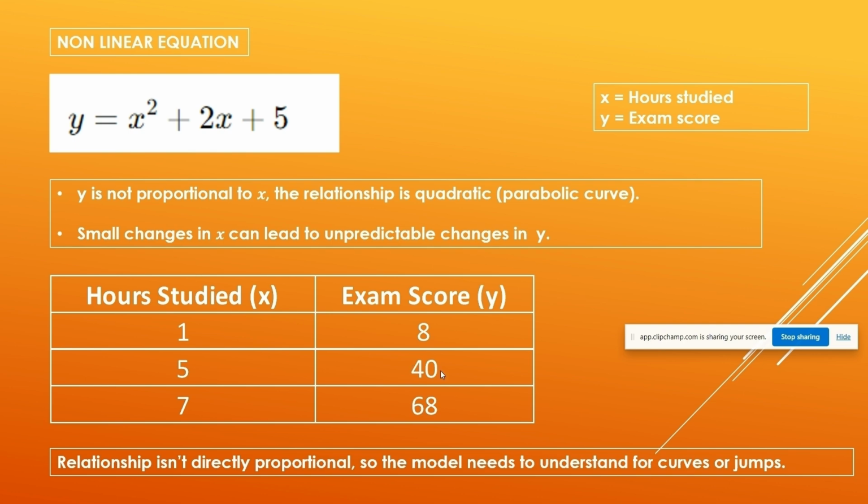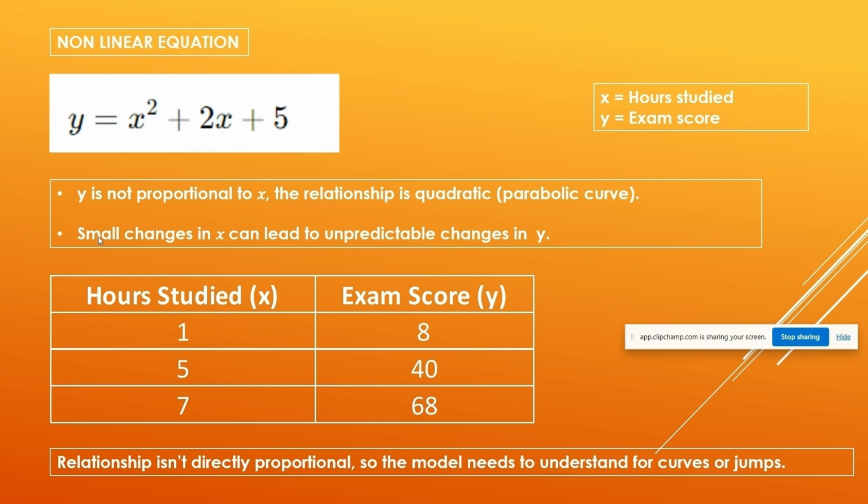If the passing mark is 40, then the student has passed just by studying 5 hours per week. Do you understand now what these stats are saying on their own? Similarly, at 7 hours per week, 7 into 7 is 49, plus 7 into 2 is 14, plus 5, so it becomes 68. So the exam score becomes 68 just by studying 7 hours per week.